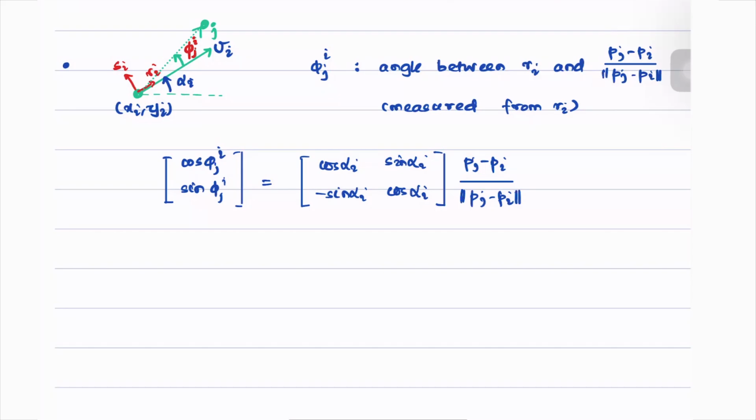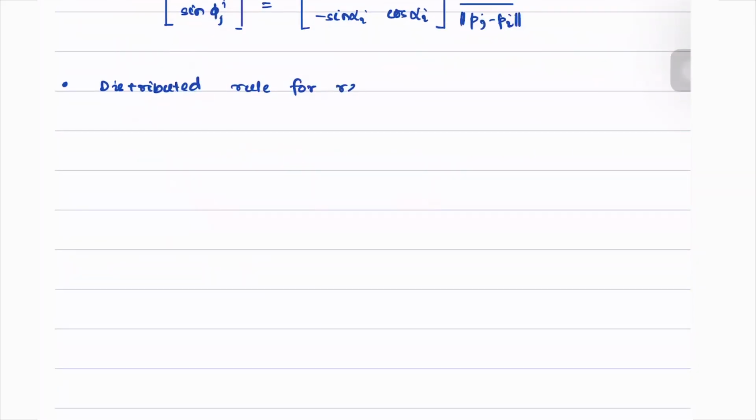With this, now we are ready to define a distributed control law. Let's write it. The distributed rule for rendezvous is given by this: one divided by the number of neighbors.